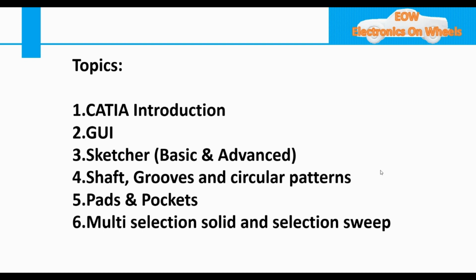First, the agenda of this lesson: we have the Catia introduction. What is the meaning of this word Catia, and what does it stand for? Then we will see the GUI, graphical user interface: where is the toolbar and what is the function of that toolbar. Then we will take the sketcher and divide it into basic and advanced. Then we will see shaft, grooves, and circular patterns, then pads and pockets, then multi-selection, solid, and selection sweep. It might not be possible to cover all these topics in one lesson, so I will create more lessons after this. First we will see the Catia introduction.